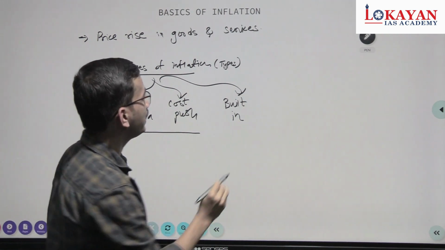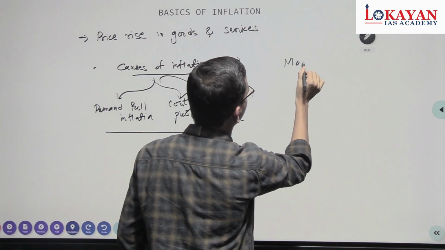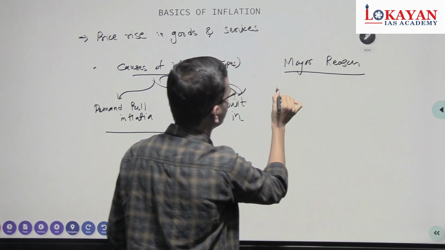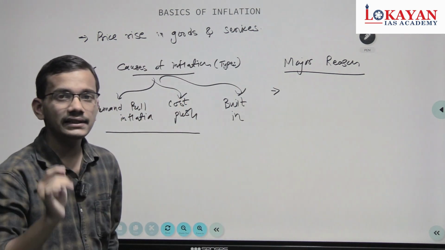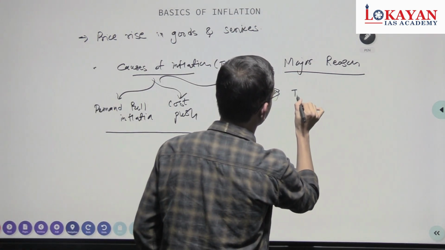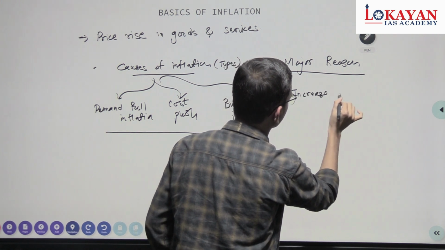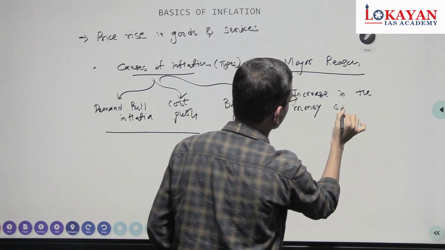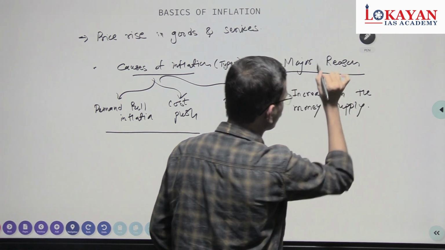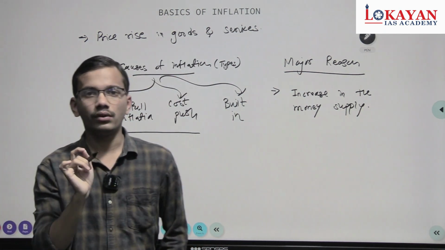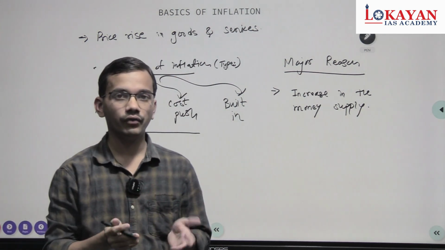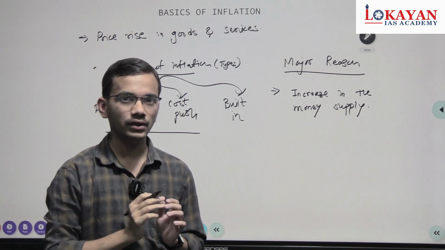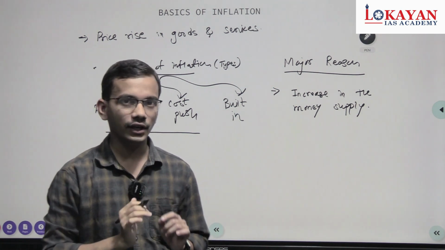Now remember, major reason is increase in the money supply. So one thing we have to remember, that whenever question will ask which measures can be taken to reduce inflation or to control inflation, we have to choose such options which will reduce the money supply in the economy.